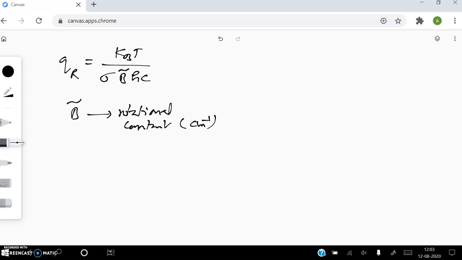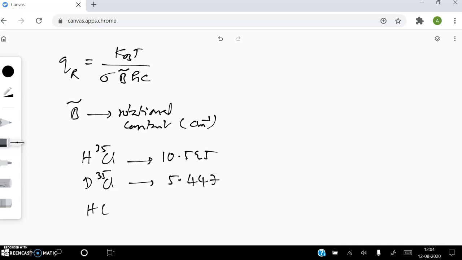Listen, for molecules like HCl, say if we take HCl 35, where chlorine has isotope 35, the value of B is roughly 10.595. If you go to DCl 35, I'm keeping chlorine as such and changing the isotope of hydrogen into deuterium. If you change the isotope, the value for this molecule is 5.447. The value is reduced to a larger extent. Similarly, if you go to HCl 37,